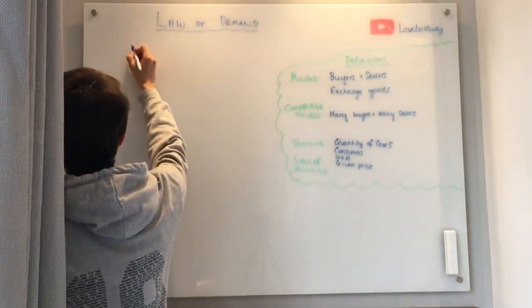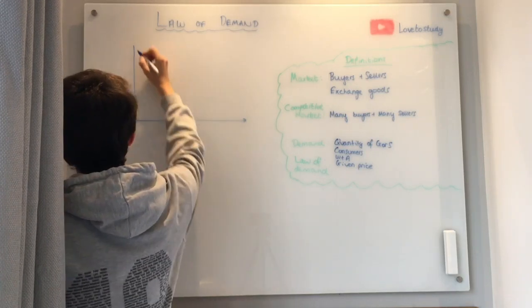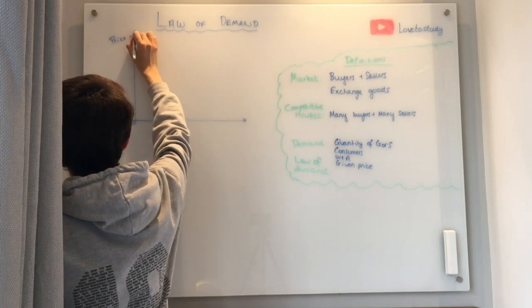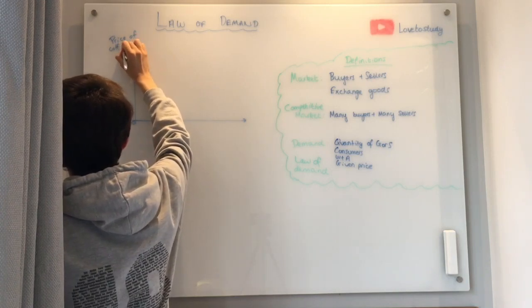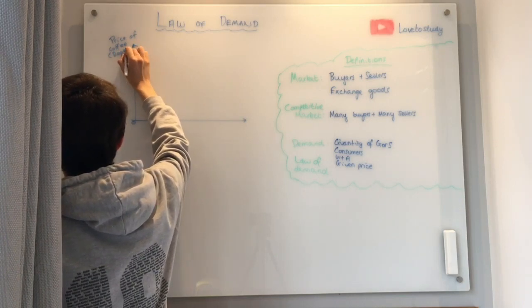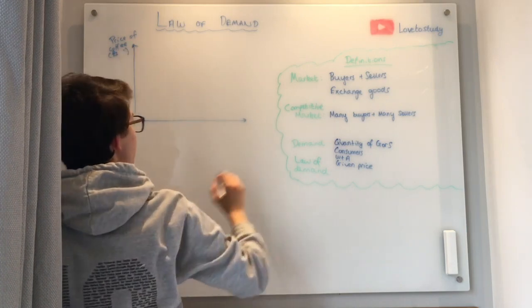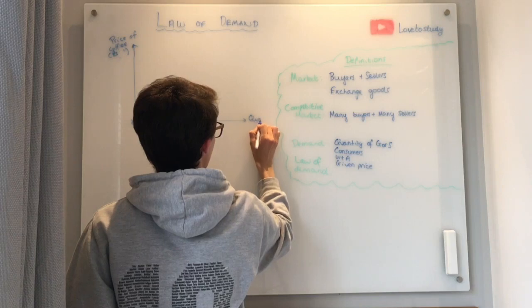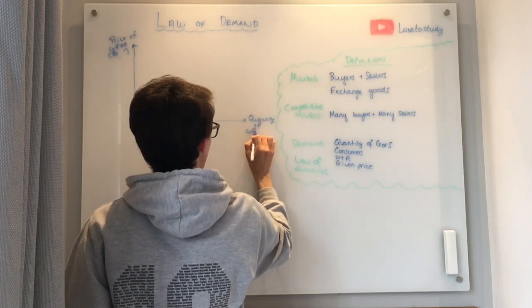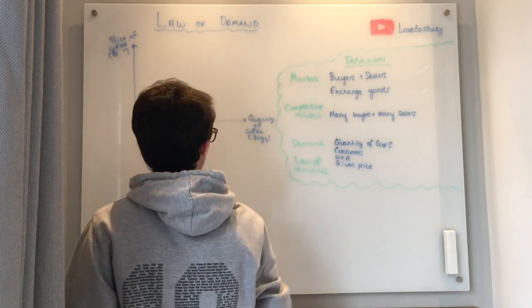So let's draw a set of axes. What we're going to do is stick with the coffee example, always labelling our axes. We've got price of coffee on the y-axis. Let's put that in pounds. And then we've got quantity of coffee on the x-axis. And let's put that in bags.